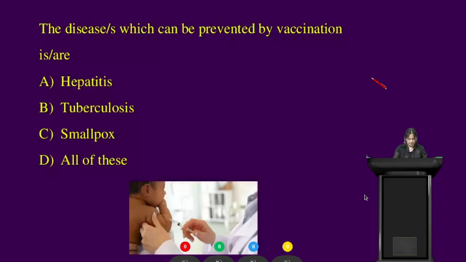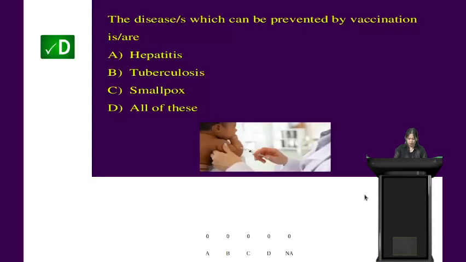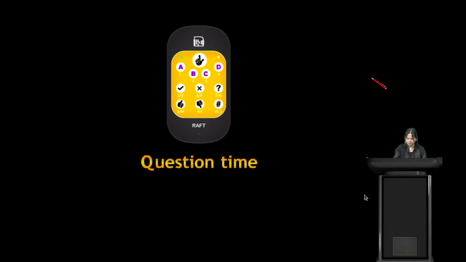Alright, students, your time is up, and yes, very good. The correct answer is option D, that is all of this. The diseases which can be prevented by vaccination are hepatitis, tuberculosis, smallpox. So the correct answer is option D. Very good, students. Now students, we have been discussing the uses of microbes in household products, in industrial products,